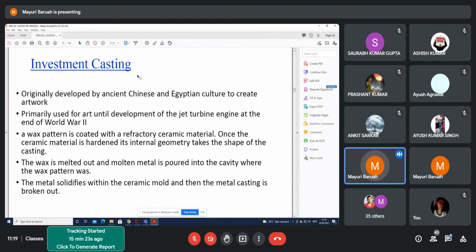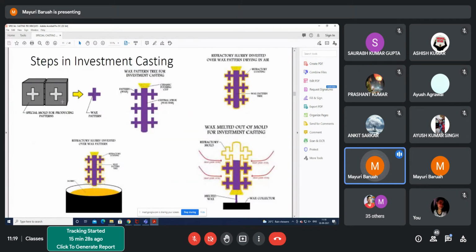Next is the investment casting. Here, first you make a wax pattern of the actual shape and size that you need. Through some kind of molding, either a sand molding or some special mold, you make this wax pattern. Then you melt it with a spindle, with a central system. You make it like this.